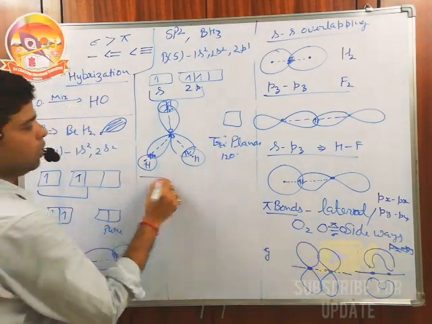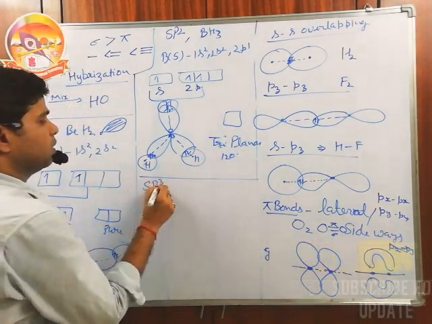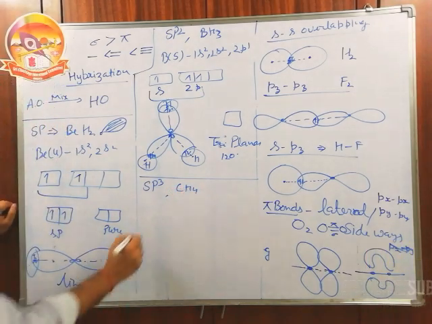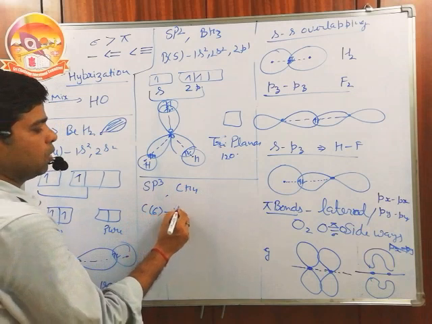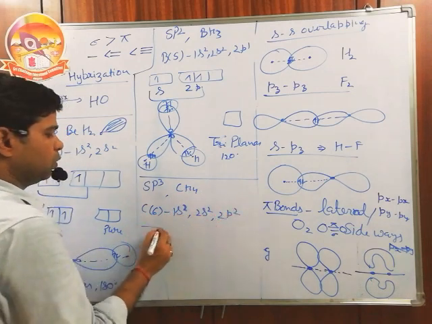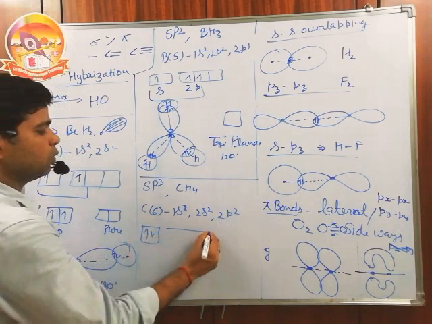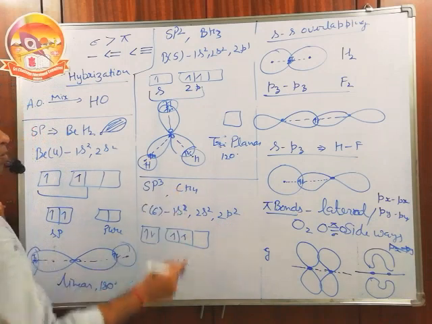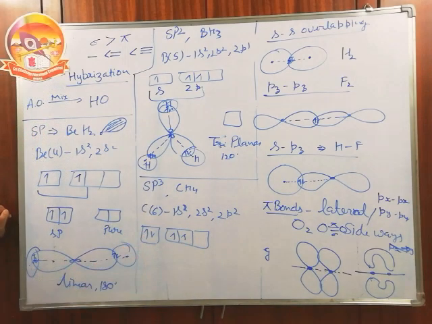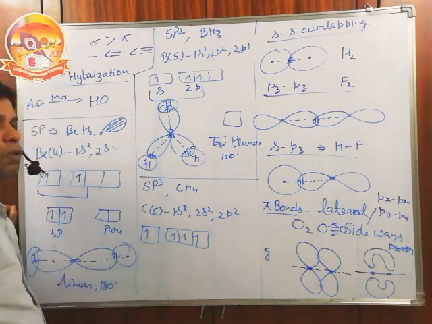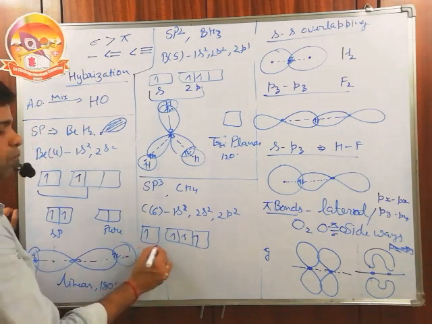Then the next example we have is sp3, which we will understand with the help of CH4. Carbon, atomic number 6, is 1s2, 2s2, 2p2. 2s has 2 electrons and 2p also has 2 electrons. But the valency of carbon is 4, and in the ground state we have only 2 unpaired electrons. So it never forms a bond in the ground state. It excites 1 electron to the 2p. Now unpaired electrons become 4.